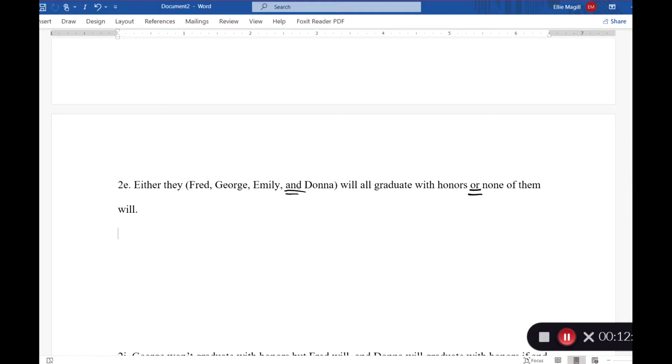So let's get the first half out of the way, which I think is pretty straightforward. And we'll put that in parentheses to have all of these on one side. And then none of them will be in at least one set of parentheses on the other side. So we're going to have Fred will and George will graduate with honors, and Emily will, and Donna will.